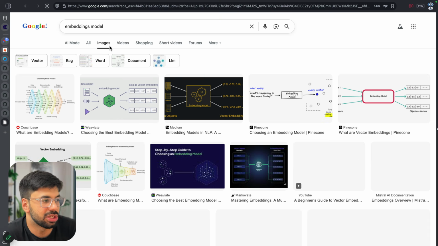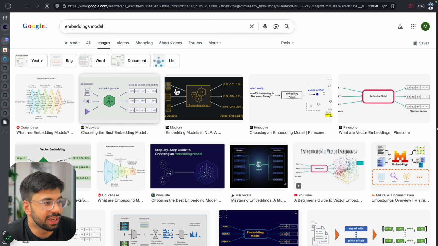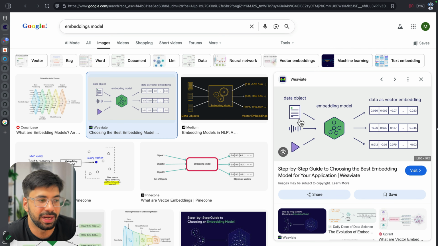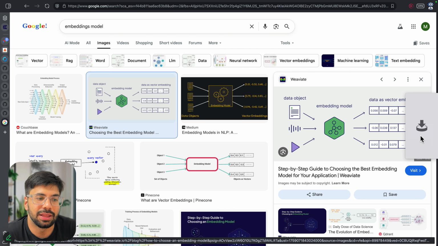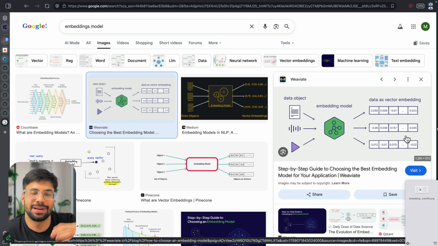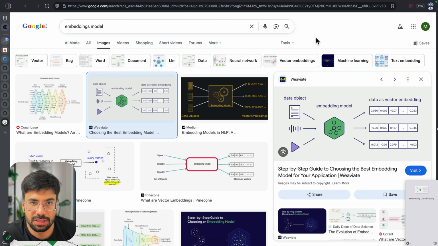So if I show you in images, we pick up data. It can be any simple data. It can be audio. It can be video. When we pass the same via an embedding model, we are able to get a number form of the same, right? And these numbers I could plot, or I could just compare those numbers, right?